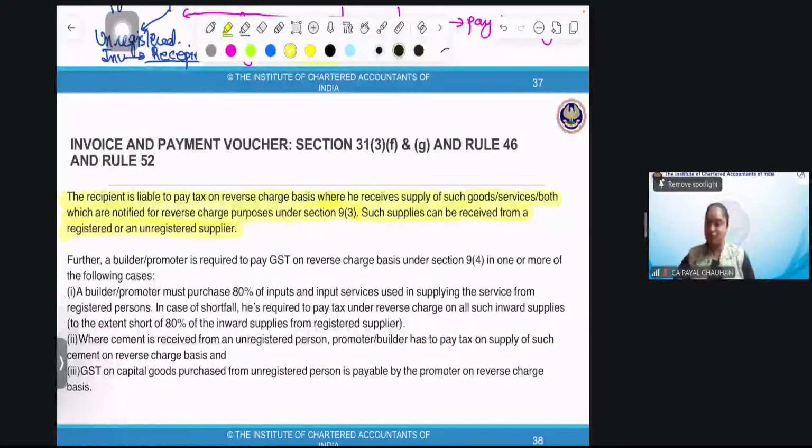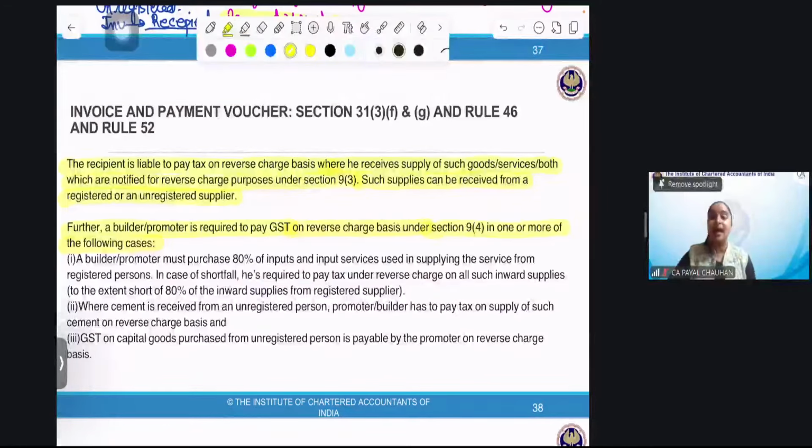Very good, sponsorship. Now, further. A builder, a promoter is required to pay GST on reverse charge basis under section 9(4) in one or more of the following cases. We have one more entry 9(4), which is applicable on builders. Do you people remember? For builders, they have GST rate of 1% and 5%.